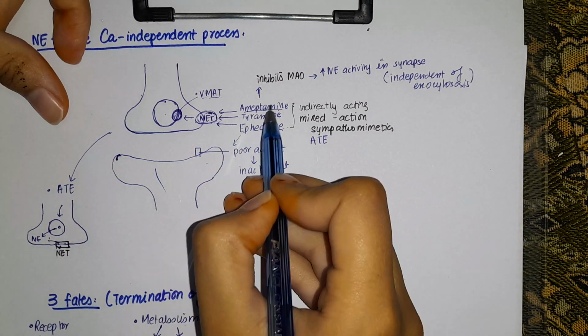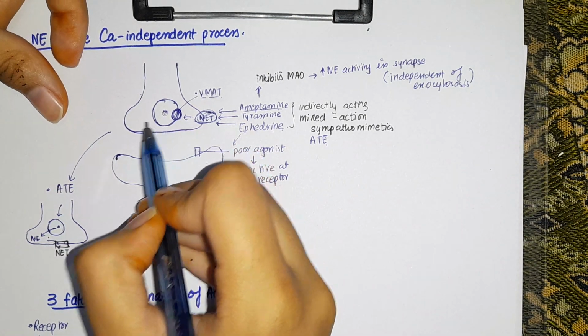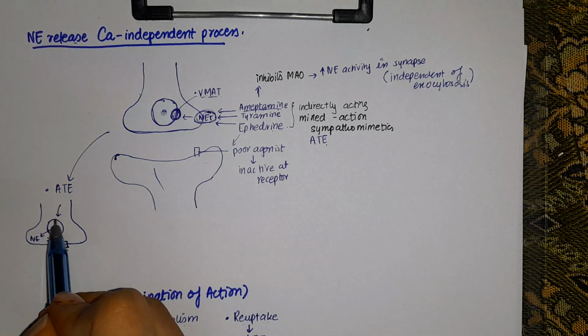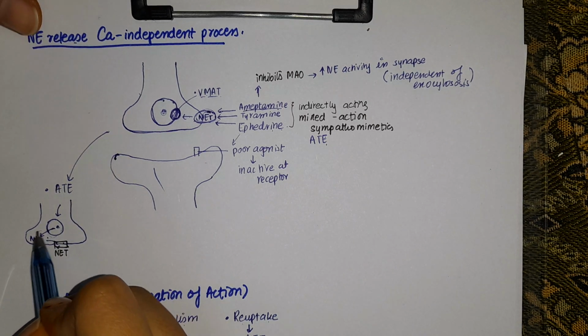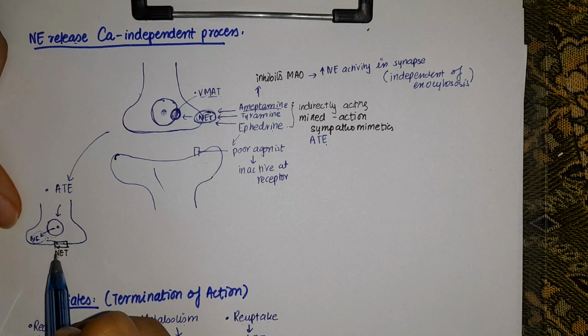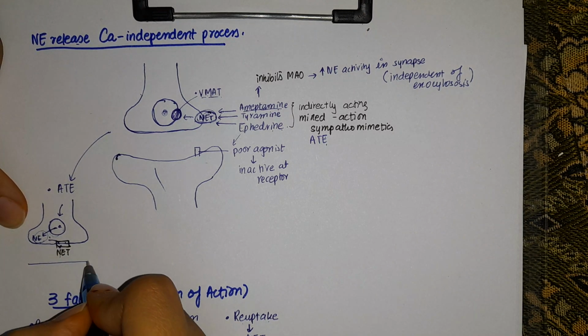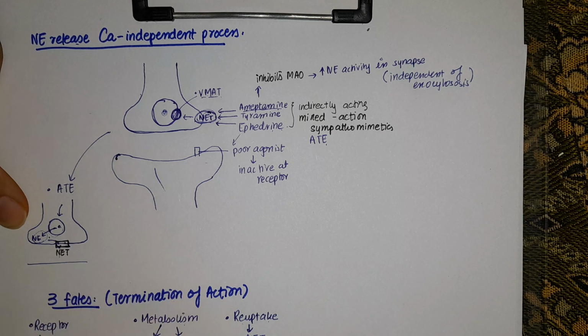As soon as these three substances, the ATE ones, go into the vesicle, they push the norepinephrine out of the vesicle. Now this norepinephrine moves out into the synaptic cleft, not by exocytosis but by means of this norepinephrine transporter.